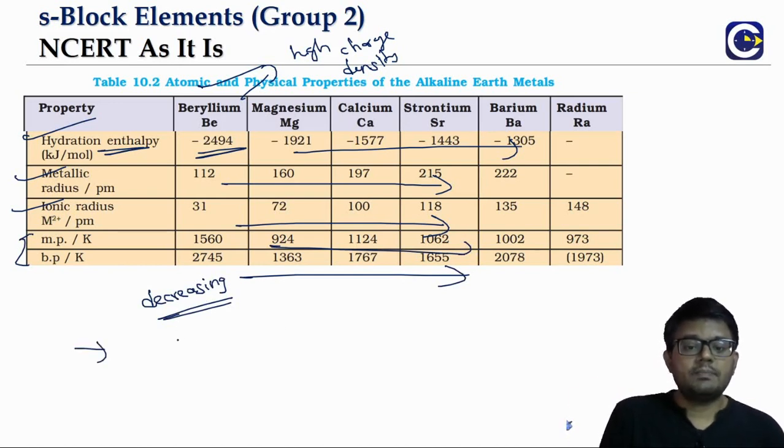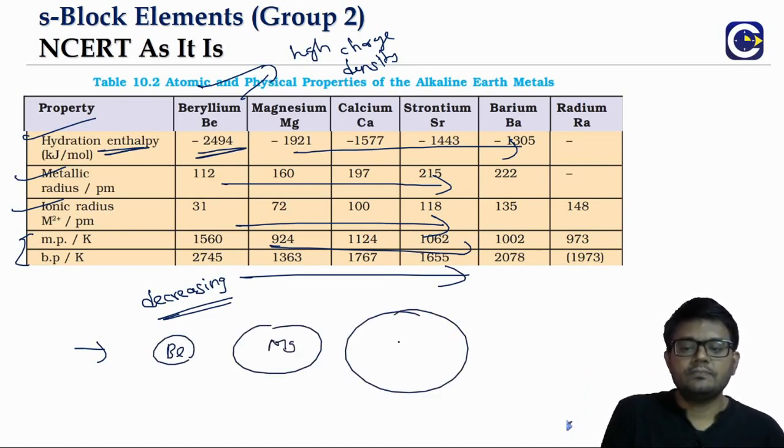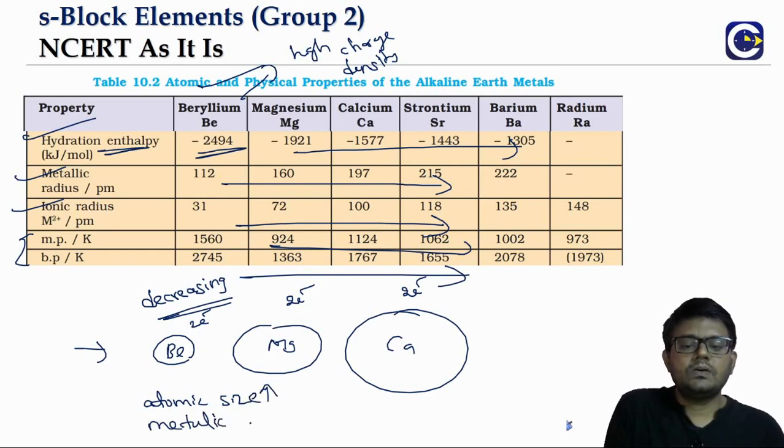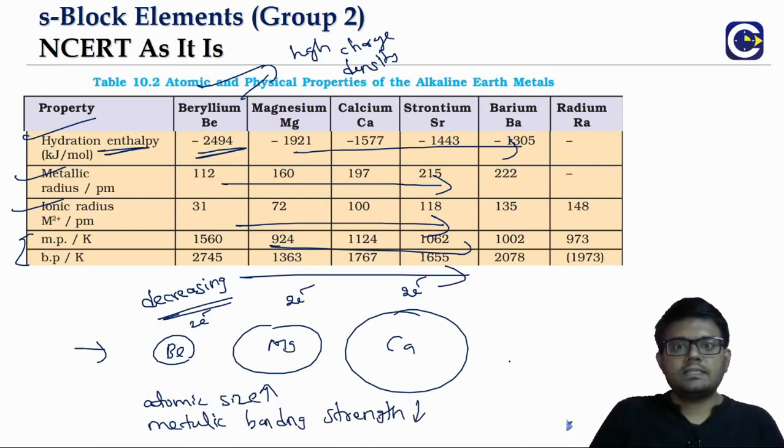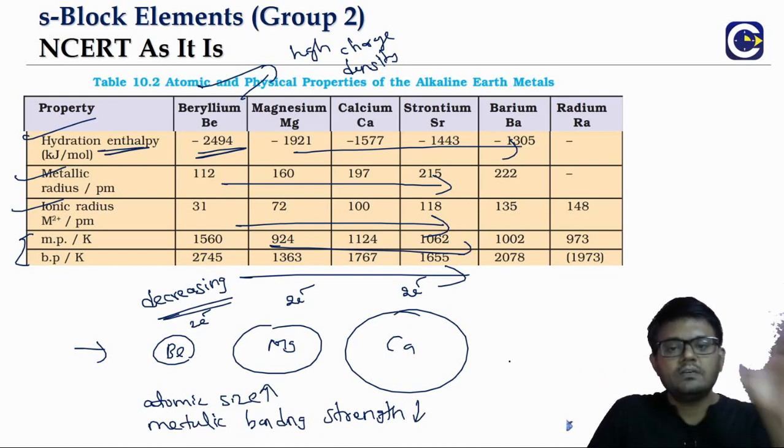As we go down the group, we have beryllium with small size, then magnesium, and the size keeps increasing. Each atom gives only 2 electrons for the metallic bonding, so as the atomic size increases, the metallic bonding strength decreases. Thereby the melting points and boiling points decrease. This is similar to the trend in the first group also.